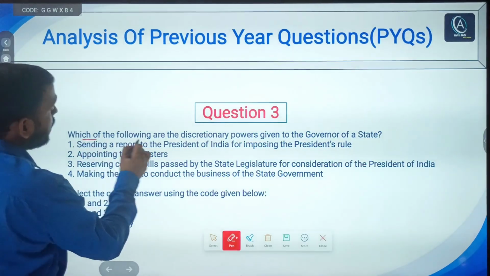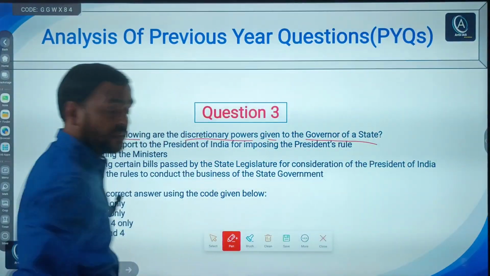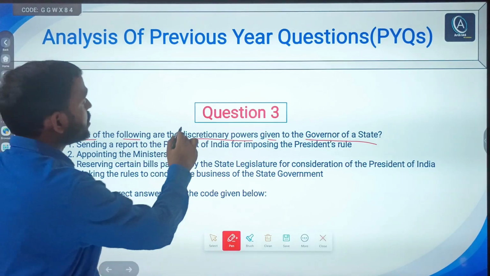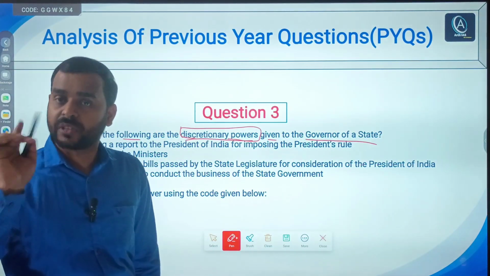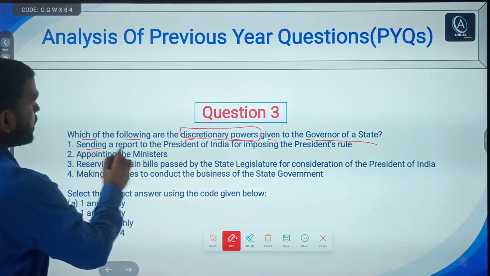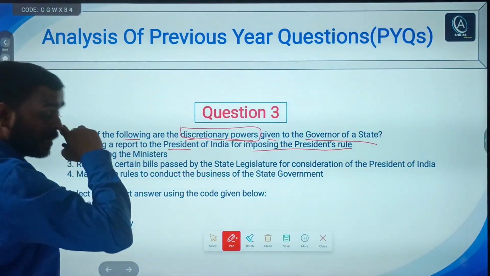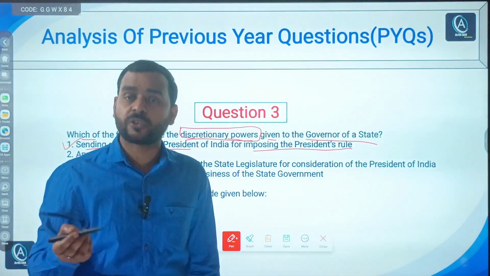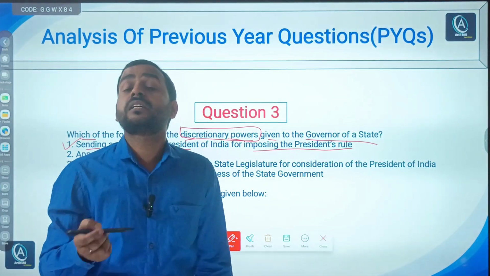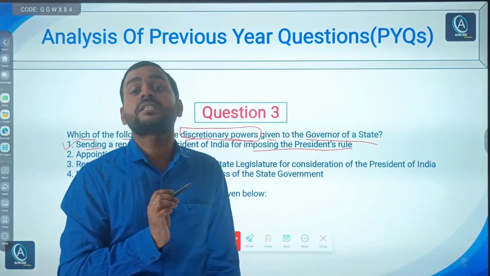It says, which of the following are the discretionary powers given to the governor of a state? So in which situation can the governor apply his or her own discretionary power? First, sending a report to the president of India for imposing president's rule. For example, the ruling government in the state has lost its majority, or the state government has failed to comply with the instructions of the central government.